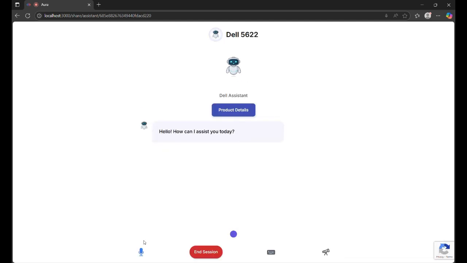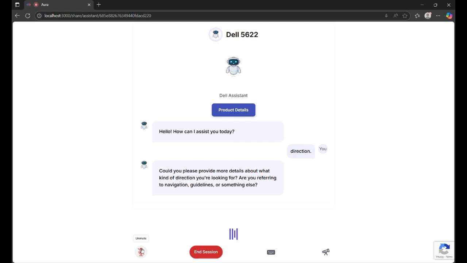Hello. Could you please provide more details about what kind of direction you're looking for? Are you referring to navigation lines or something else? Hi, can you provide me RAM details?